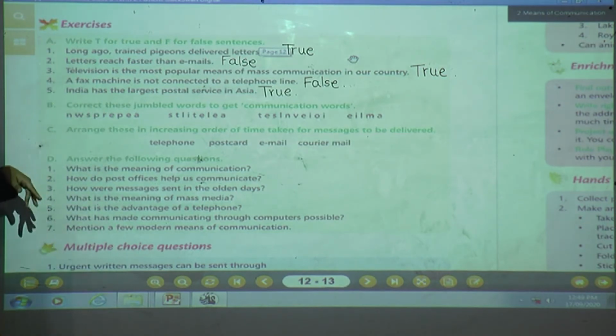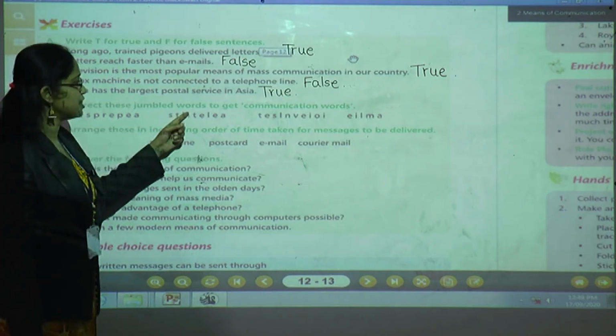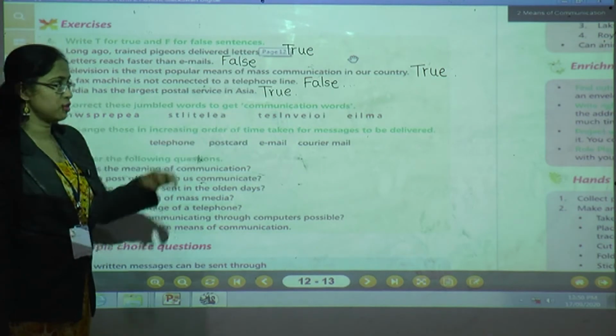Okay. Next question. We are going to solve that. Correct these jumbled words to get communication words.